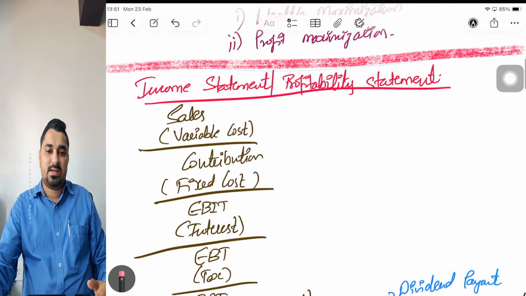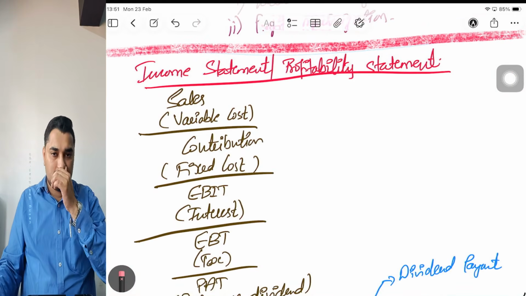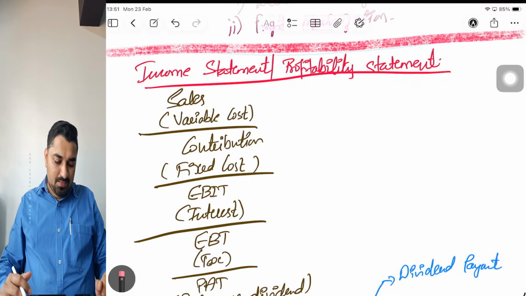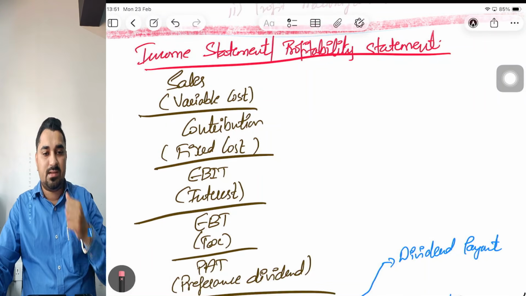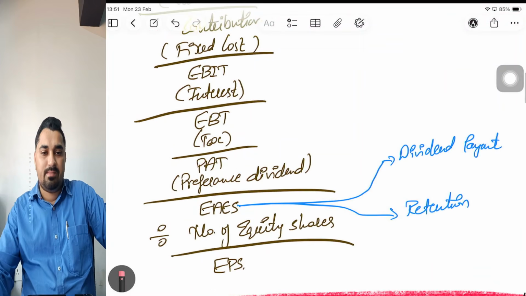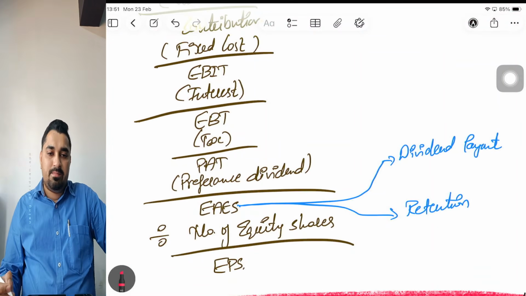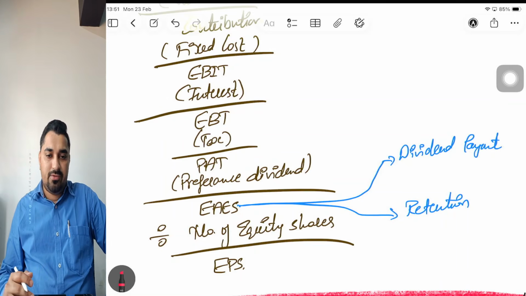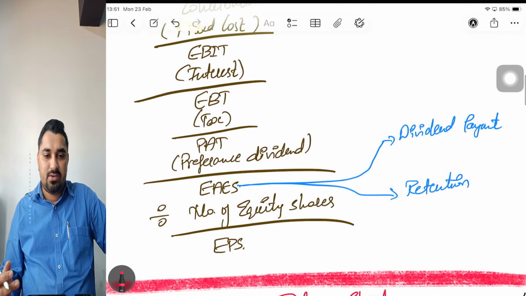Going ahead with the next concept, that's the profitability statement or income statement. This statement is useful in most of the chapters. It starts with sales. Sales minus variable cost will give you contribution. Contribution minus fixed cost will give you EBIT. EBIT minus interest will give you EBT. EBT minus tax will give you PAT. PAT minus preference dividend will give you earnings available to equity shareholders. If you divide it by the total number of equity shares, then you will get EPS.